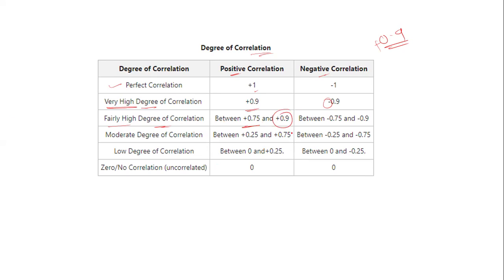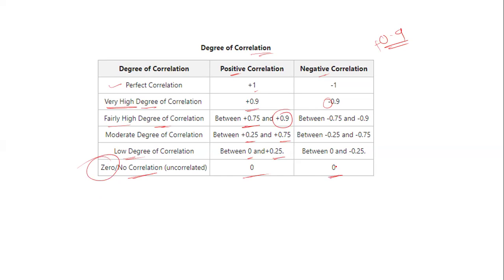If it is positive, then you will see a positive sign. If it is negative, you will get the negative sign. Then in the case of moderate, the value is between 0.25 and 0.75, and for a low degree of correlation, the value will be between 0 and 0.25. There is also a possibility of no correlation, zero correlation, where the answer will be zero.